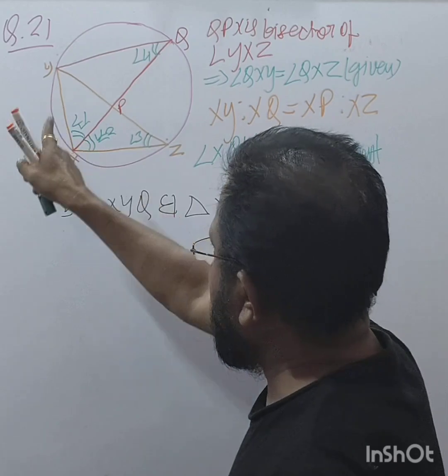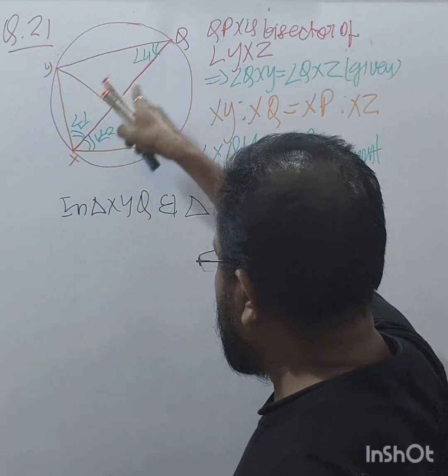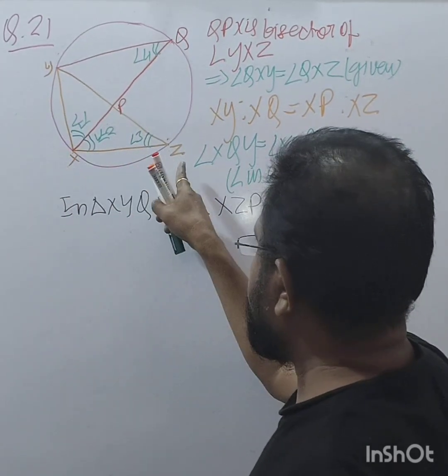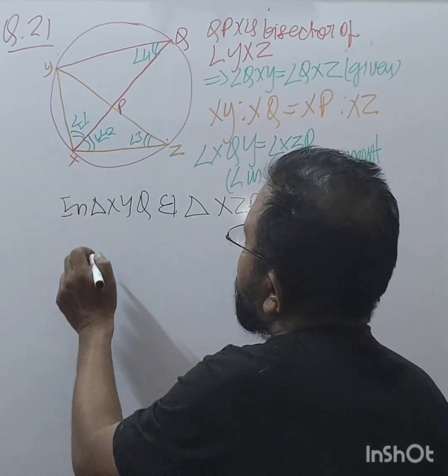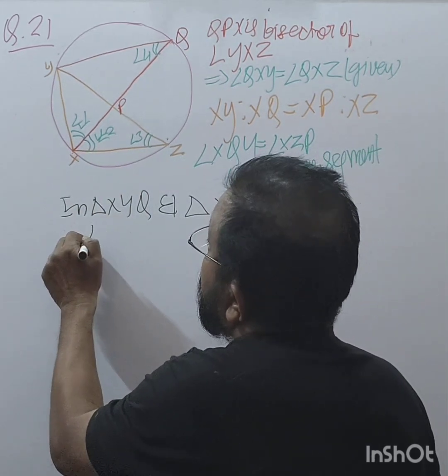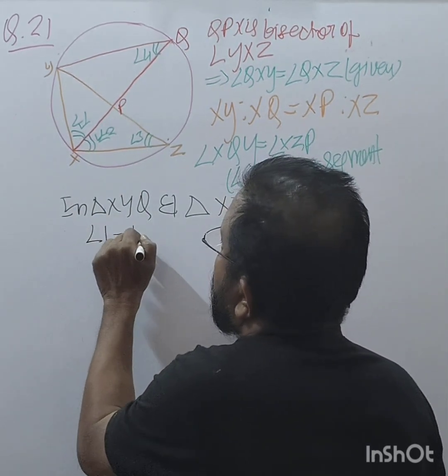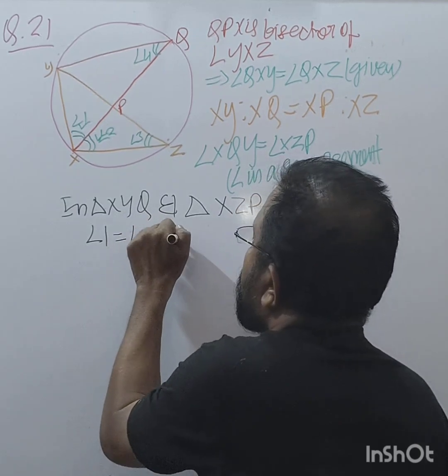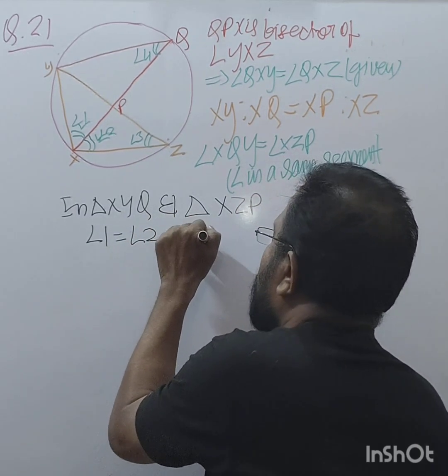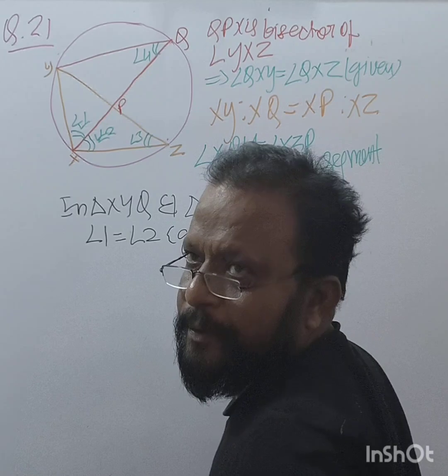In triangle XYQ and XZP, what happens? Angle 1 is equal to angle 2, given, right?